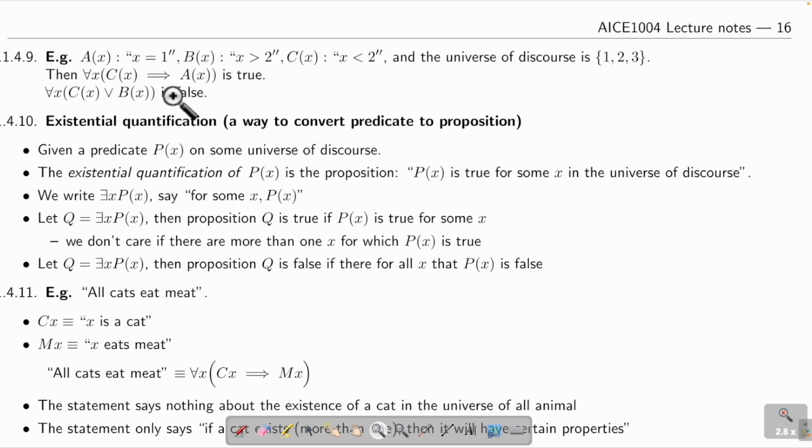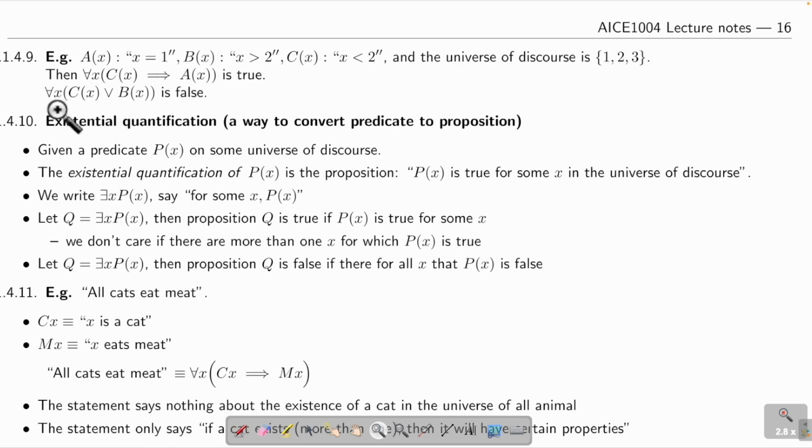Now I have a complicated statement. And now you should have a feeling: math suddenly gets complicated. It's because of this kind of thing. I have a statement: for all x, C(x) implies A(x). Is this true? How do you know it? Just try all the x. So for example, C(1), what does it mean? C(1) means 1 is smaller than 2. Yeah, 1 is smaller than 2. So is x equal to 1? Yeah. So true implies true. Okay, now this is for all x, right? C(2), is 2 smaller than 2? False. Anything false implies anything, I don't care. So true. C(3), is 3 smaller than 2? False. I don't care. Anything false implies true. So this whole sentence is true.